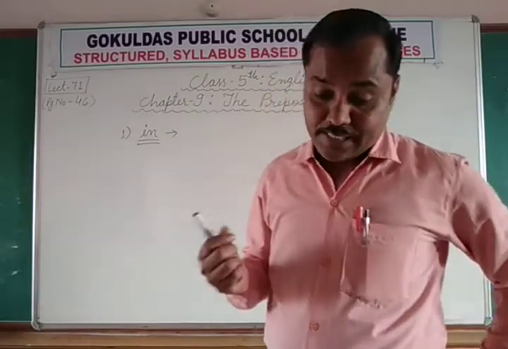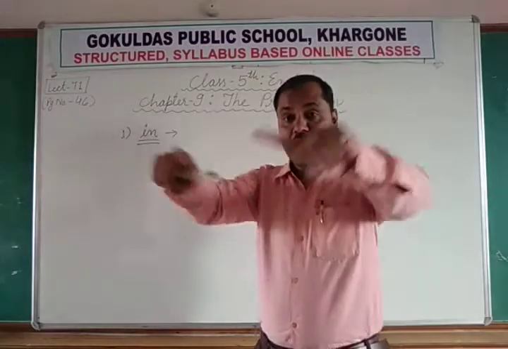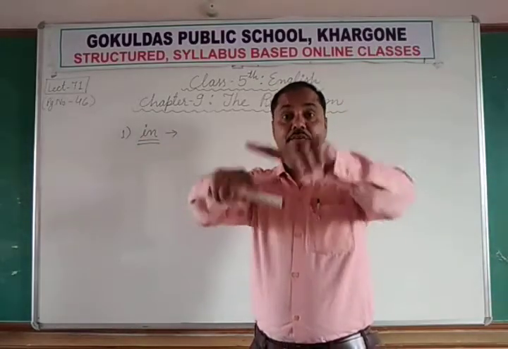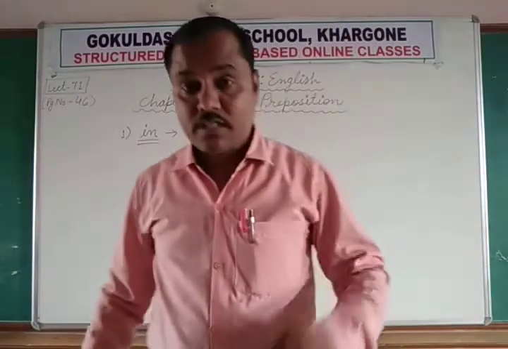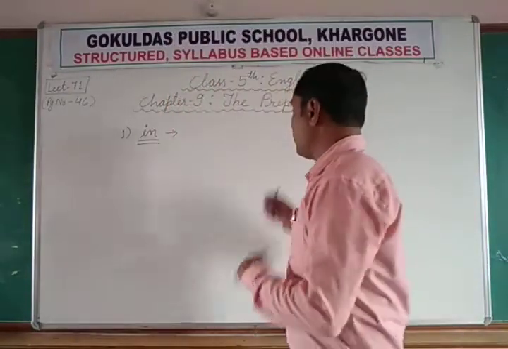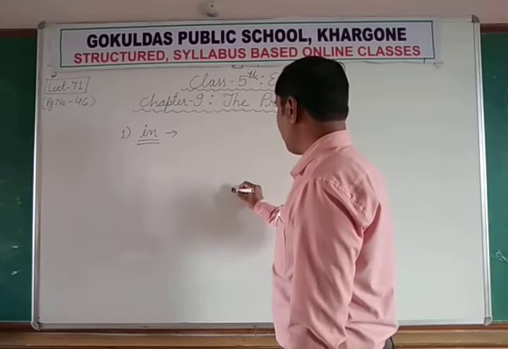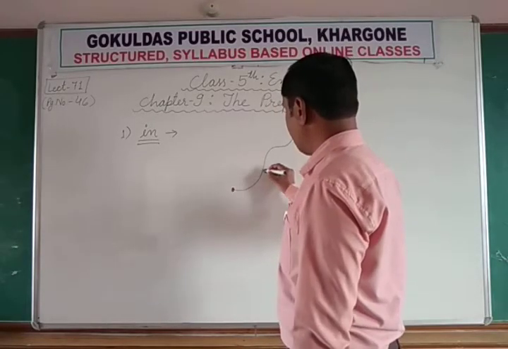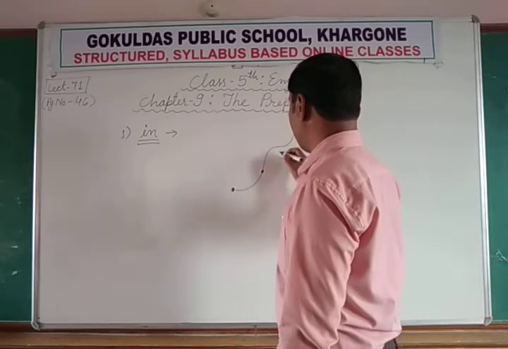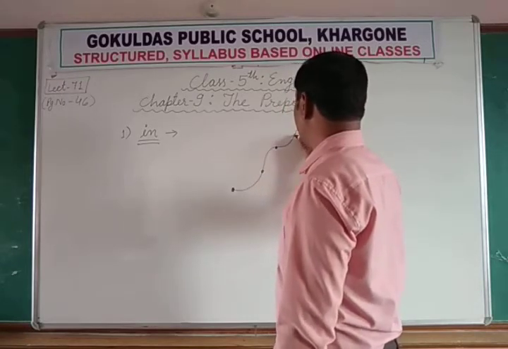We use "in" when we consider them as an area, a big area, not as a point on the journey. Point on the journey means when we go from Khargon to Indore, in between there are so many towns, just like Khalghat, then Dhamnod, then Manpur.